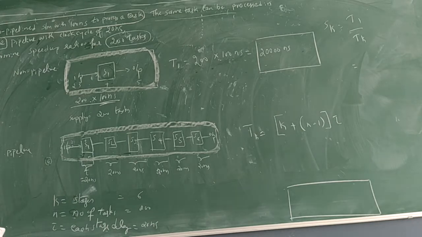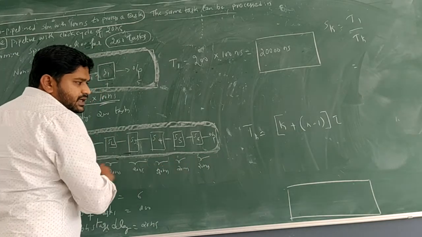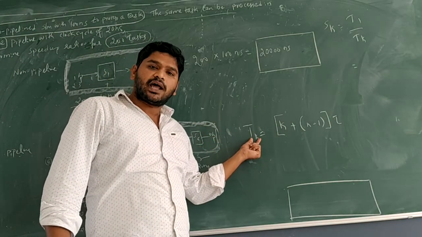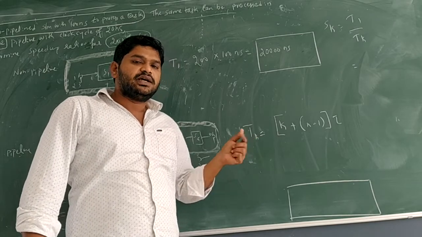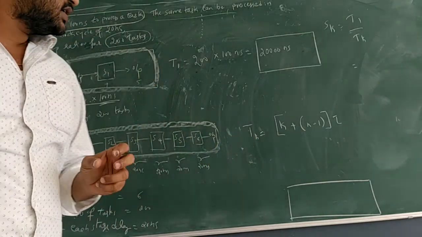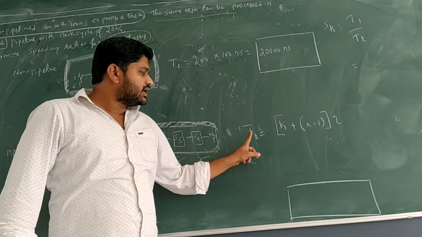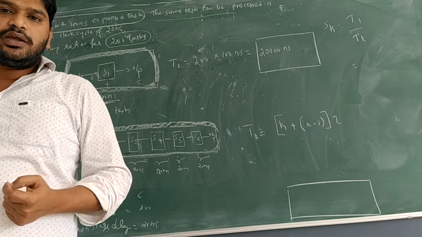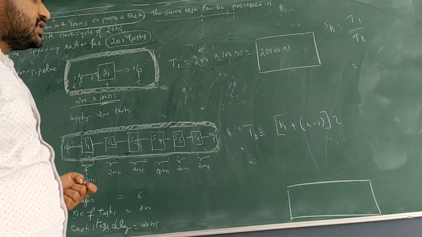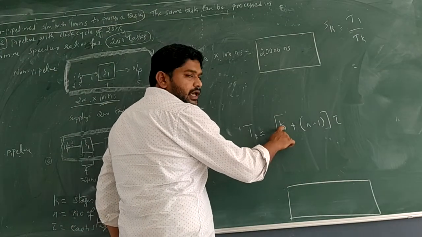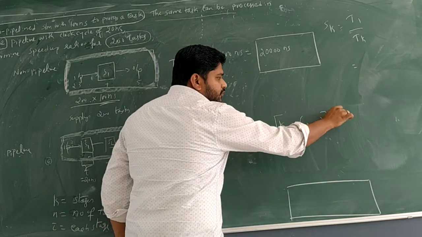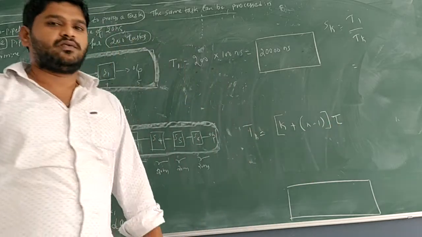Okay, what are the important factors? Now, what are the terminologies we will get? See, in the last class we have studied that the total time taken to execute a set of activities by k number of stages is given by (k + n - 1) multiplied with tau.